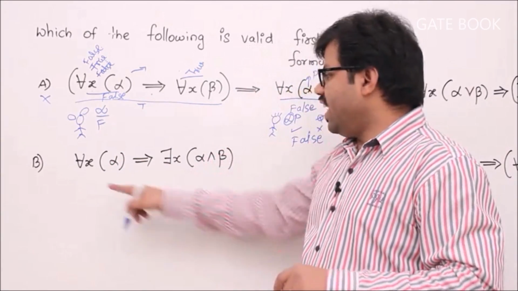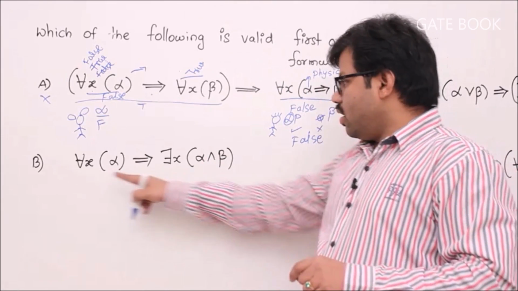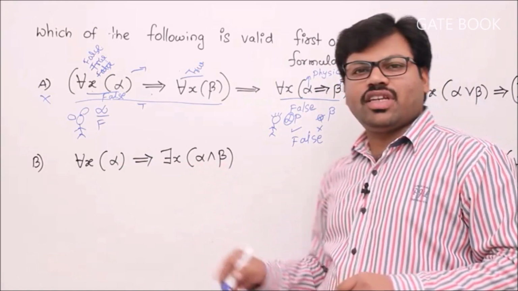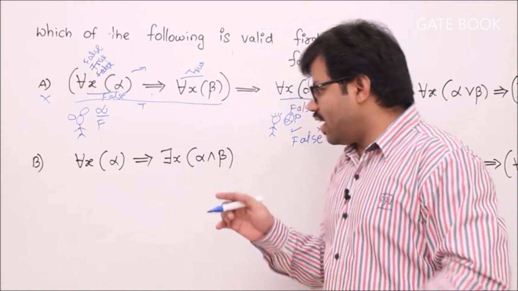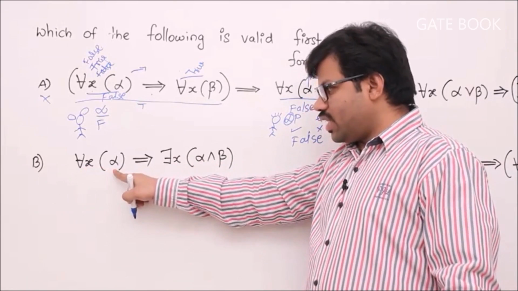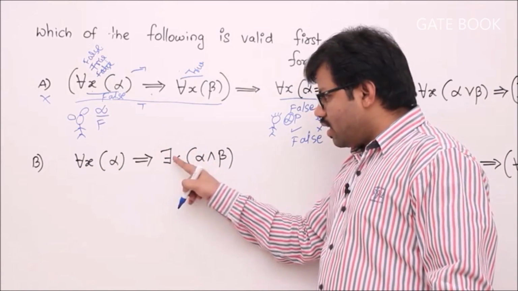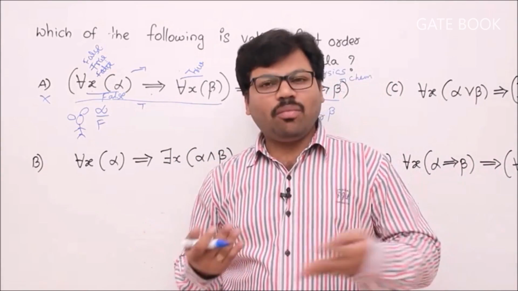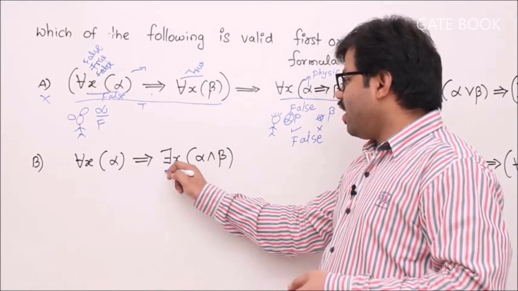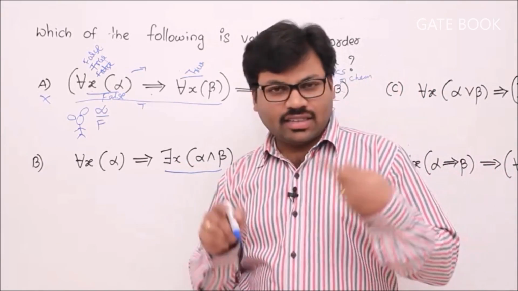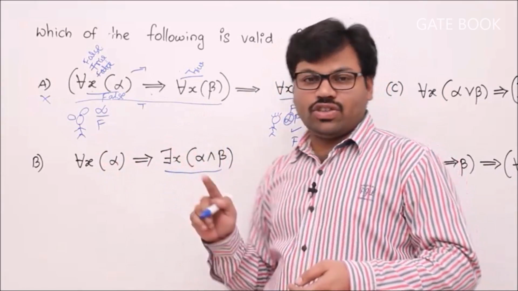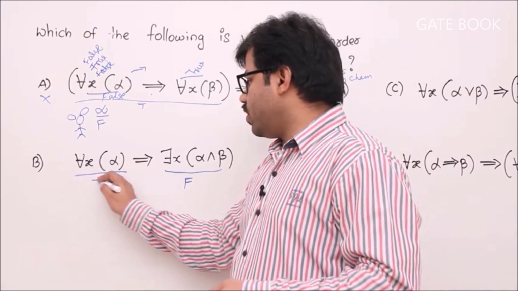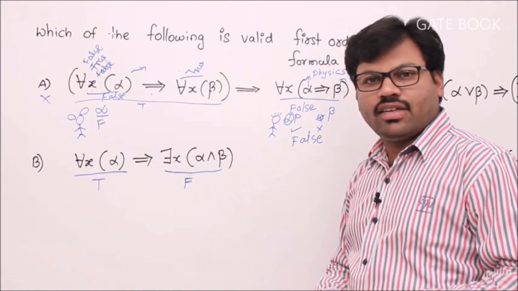Okay. Now interpret this formula again. If every student passes the physics exam, then there should be some student who passes physics and chemistry. Absolutely wrong. Understand again: if every student passes the physics exam, then there exists at least one student who passes physics and chemistry. Why? It's not at all a proper reasoning, right? So now I can get a contradiction. That means I can get an assignment where this formula is false. My target is: right is false, left is true. I can get it. I'll tell you how.